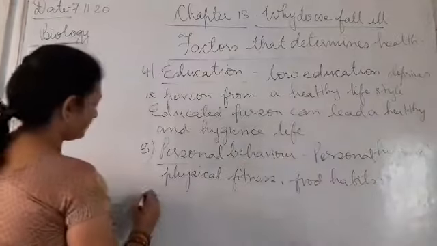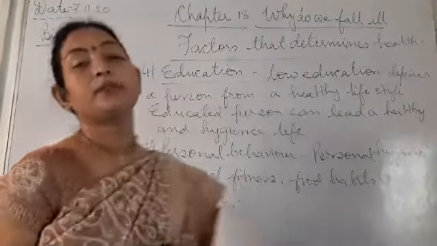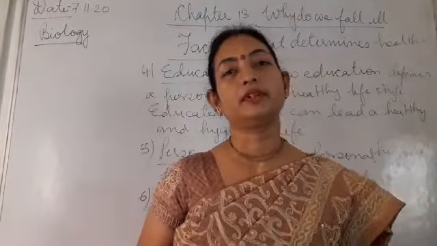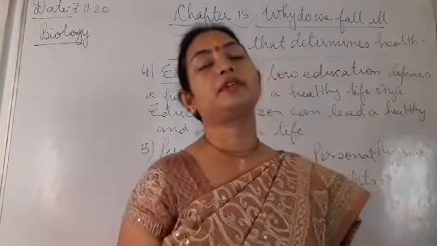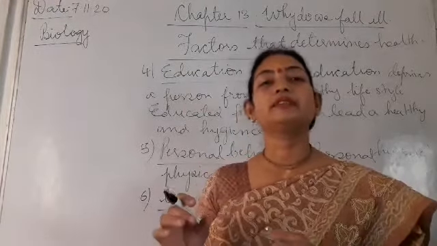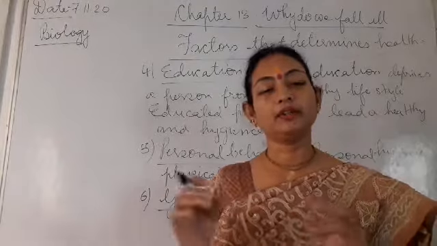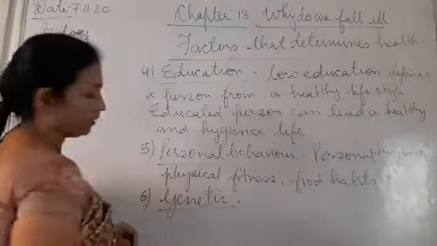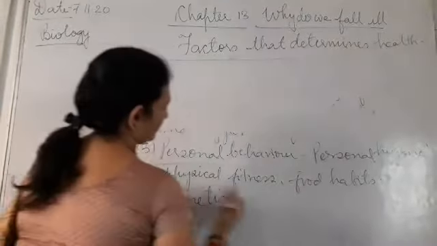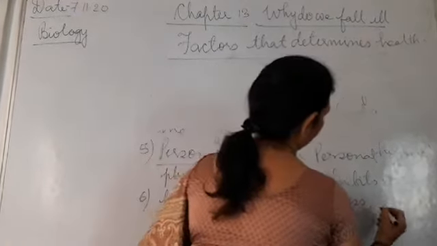Other than this, you have genetics. If the person is suffering from some genetic disorder, or due to the genetic material or the gene, the person may be sick or may have a short lifespan. So genetics, or the gene, also is responsible for a healthy or non-healthy life. This can lead to illness or a short lifespan.